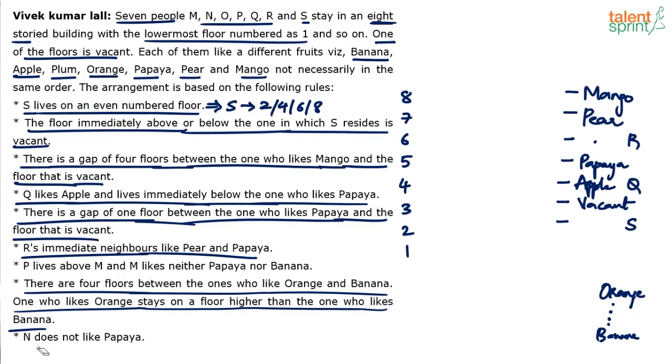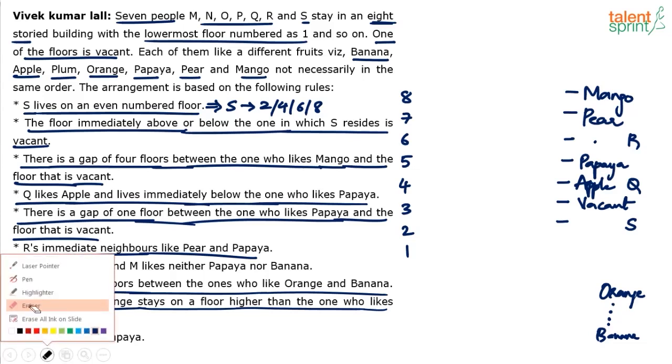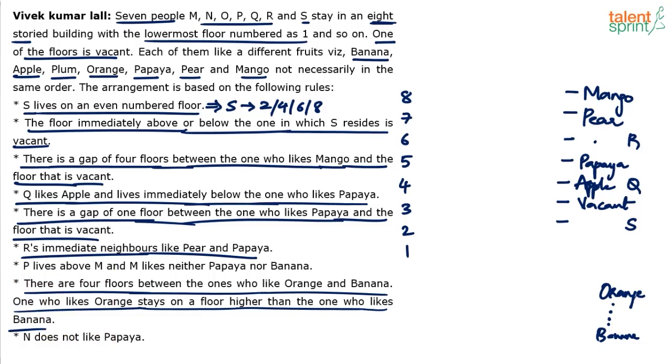Right. So our understanding tells that S has to come below the vacant floor. S cannot be above the vacant floor because above the vacant floor it is Q. And now it's very easy to complete. So we have got 1, 2, 3, 4, 5, 6, 7 floors, right? Now the 8th floor can either be above mango or below S.